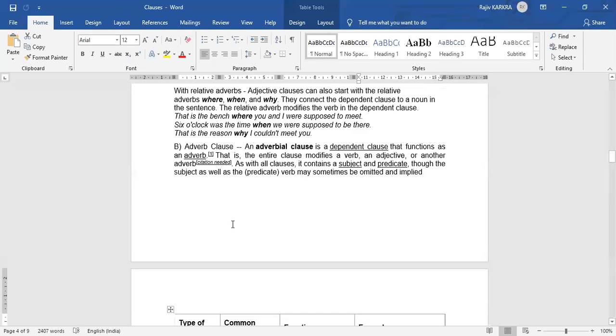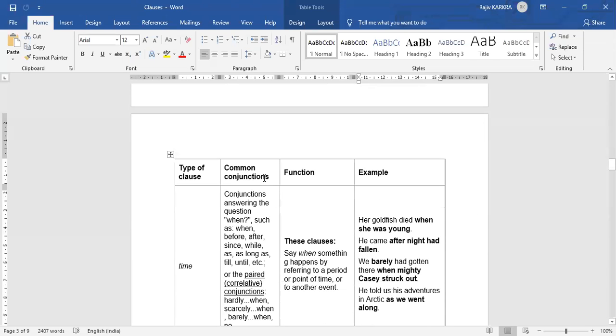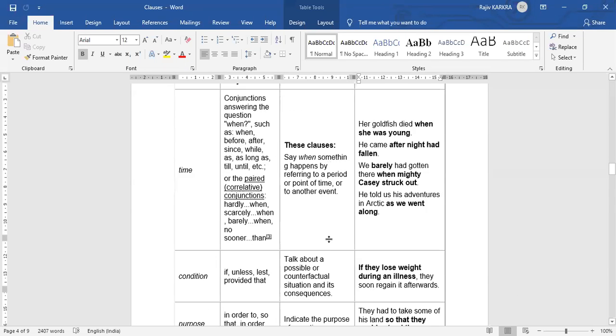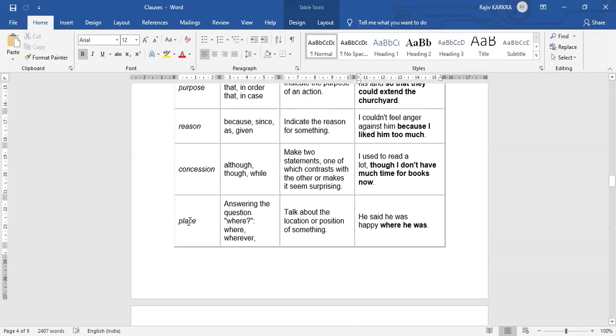So, place. How can we do it with a place? Please understand, we are using the type of clause first, then we are using common conjunctions under that clause, then we are making it into a function, and then the example of it. So, place.